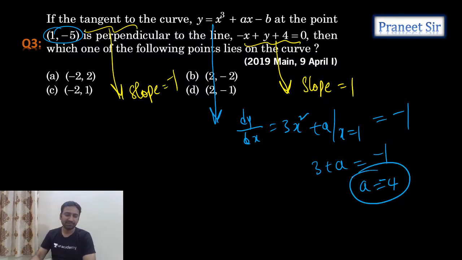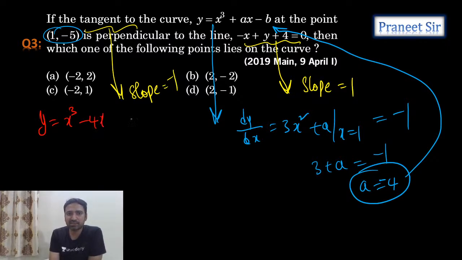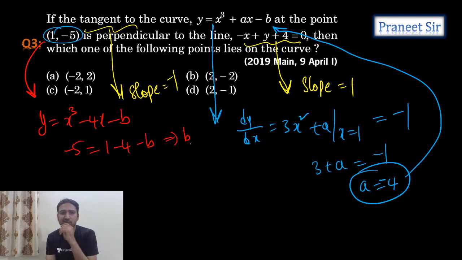Now substitute a equals minus 4: y is equal to x cube minus 4x minus b. Now if I substitute this point, I can calculate the b value also. Minus 5 is equal to 1 minus 4 minus b. That means b is equal to 0. No, b is not 0, once again I am doing it wrong. b is equal to 2.